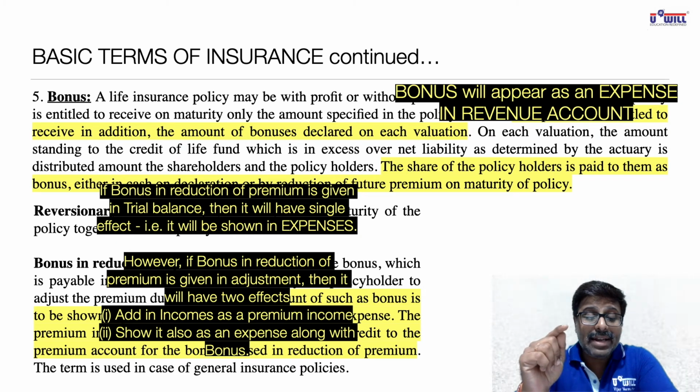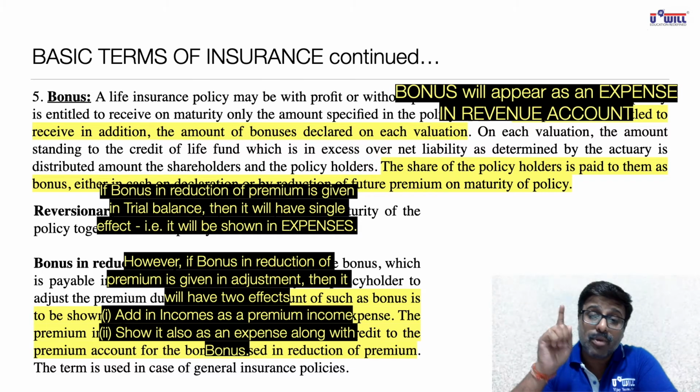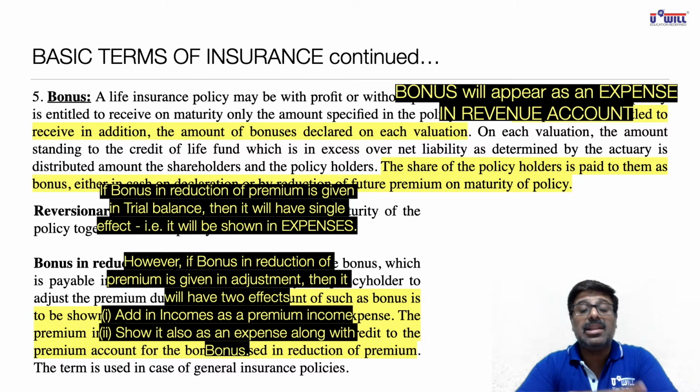First, you add it in incomes as a premium income, and then you also show it as an expense along with bonus. So as we have discussed in that yellow highlighted in bonus and reduction of premium, after giving due credit to the premium for the bonus, that is what it means. Add in income as a premium income, because you are receiving only 3,000 rupees as premium doesn't mean premium is 3,000. Premium you will show 15,000. So in that you'll add 12,000 also. And then 12,000 you'll show it separately as an expense also. So note down all these highlighted parts. If not noted, then you can pause the video and write it down.